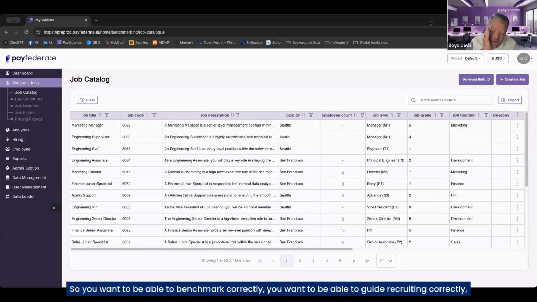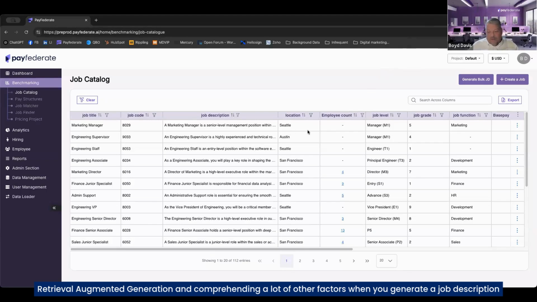So you want to be able to benchmark correctly, guide recruiting correctly, and guide career paths correctly. So using, as I mentioned, the RAG, or retrieval augmented generation, and comprehending a lot of other factors when you generate a job description using a large language model is a really effective task.